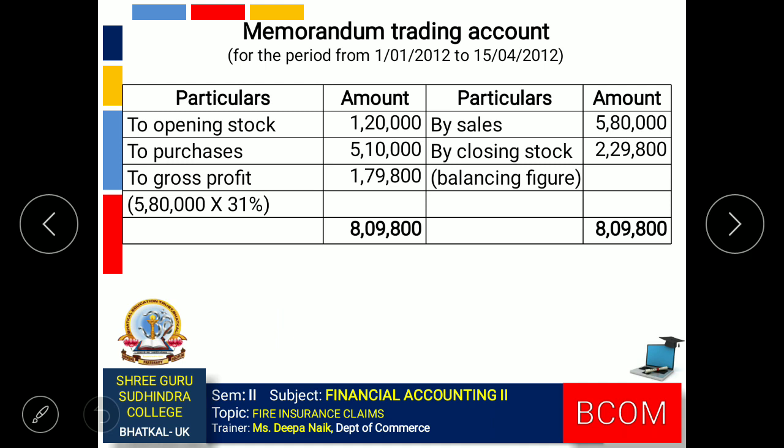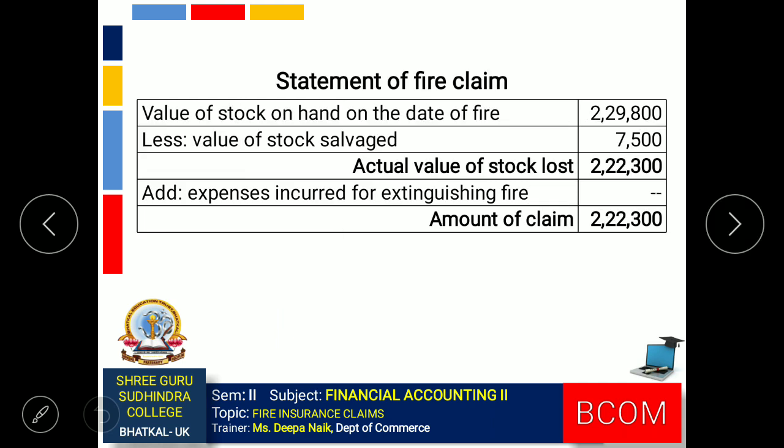This value is the stock on the date of fire. So using this amount we can now prepare the statement of fire claim. Value of stock on hand on the date of fire 2,29,800 minus salvage stock, which is given as 7,500. So the actual value of stock comes to 2,22,300.